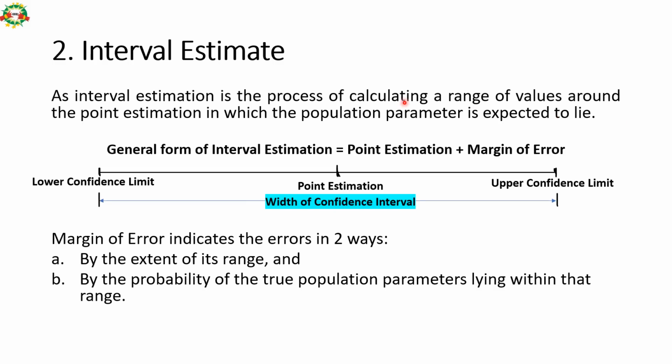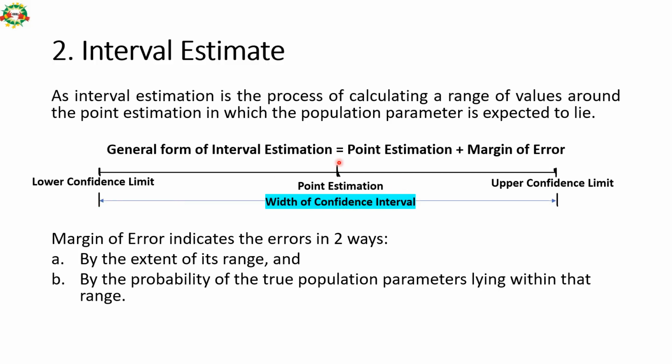Interval estimate. An interval estimate is the process of calculating a range of values around the point estimate in which the population parameter is expected to lie. So the general form of interval estimation is point estimation plus or minus margin of error. So this is a better calculation than point estimation. This is important: the confidence level.